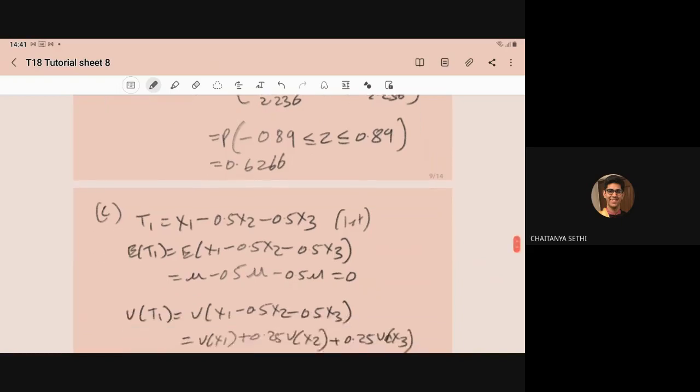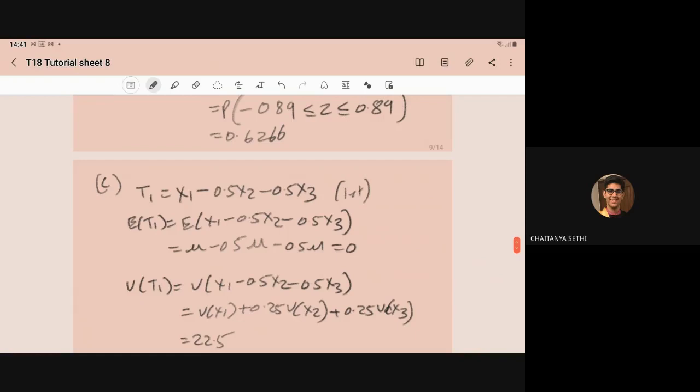First we have to compute the mean. So E of T1, the expectation of x1 minus 0.5 x2 minus 0.5 x3. It follows the linear property. So E of x1, you know, is mu. E of x2 is also mu. E of x3 is also mu.